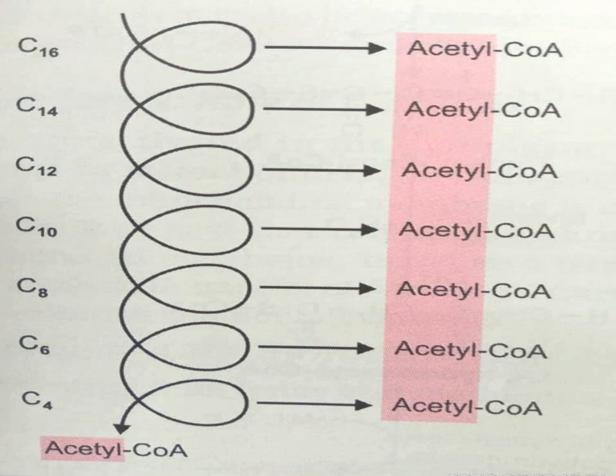In this slide, you can see the complete oxidation of a 16 carbon saturated fatty acid, that is palmitic acid. During each cycle of beta oxidation of palmitic acid, there is release of 1 molecule of acetyl coenzyme A. During 7 cycles of beta oxidation of palmitic acid, there is release of 8 molecules of acetyl coenzyme A.